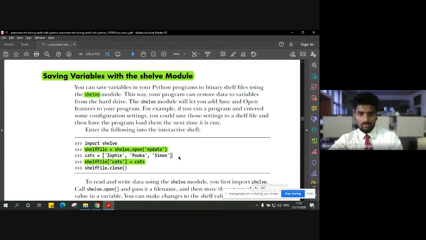Let's say we have these three cats, and now our job is to save those variables. I give the command shelf file cats, which is the name of the list, is equal to cats. Now this is my actual list, and then I close that file.